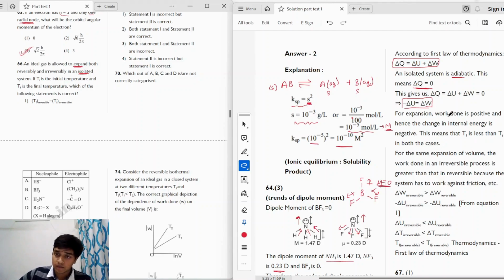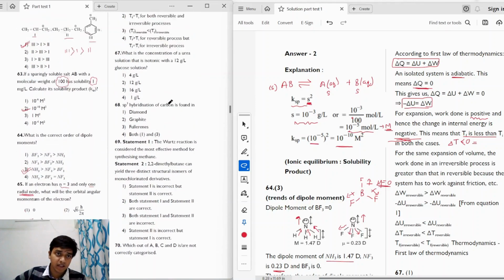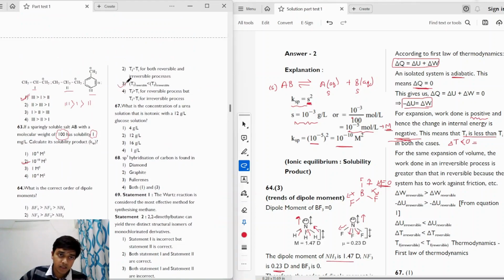So now we have this relation. Now we know that the given process is an expansion process. So in expansion, the work done is always positive. So when the work done is positive, it will mean that the change in internal energy is negative, because they have this relation. So the change in internal energy will be negative. And when the change in internal energy is negative, which means that the change in temperature will be negative, and that will mean that Tf will be less than Ti for both reversible as well as irreversible reactions. So we can conclude by saying that the correct answer of this question will be option 3.